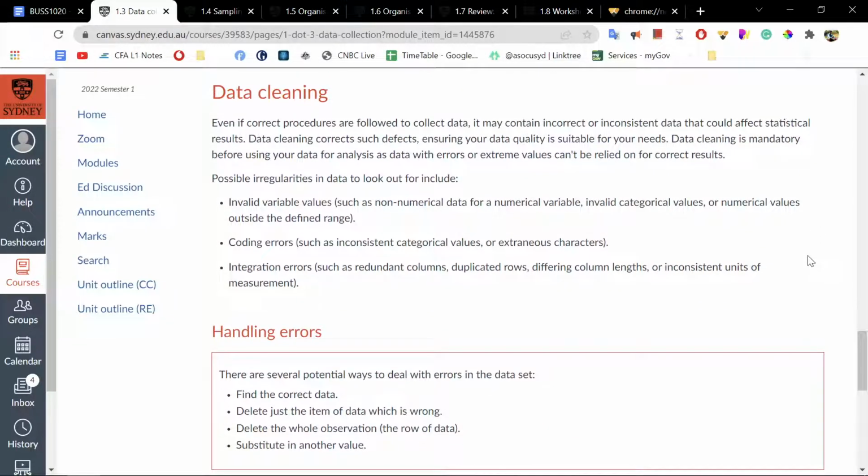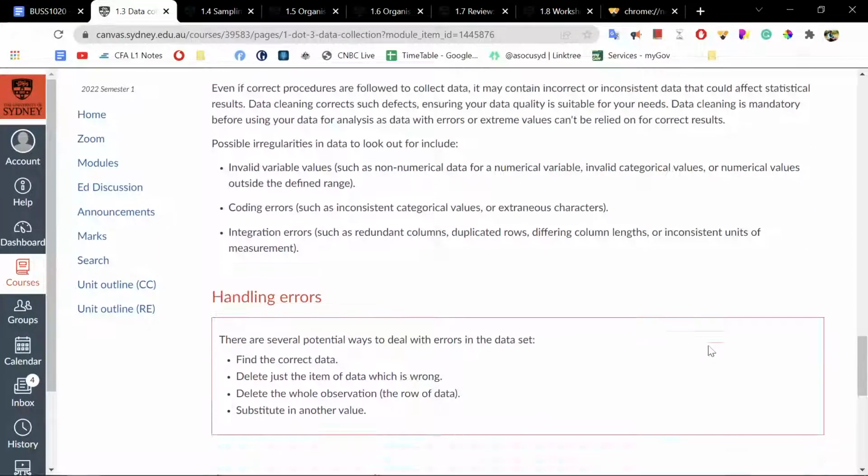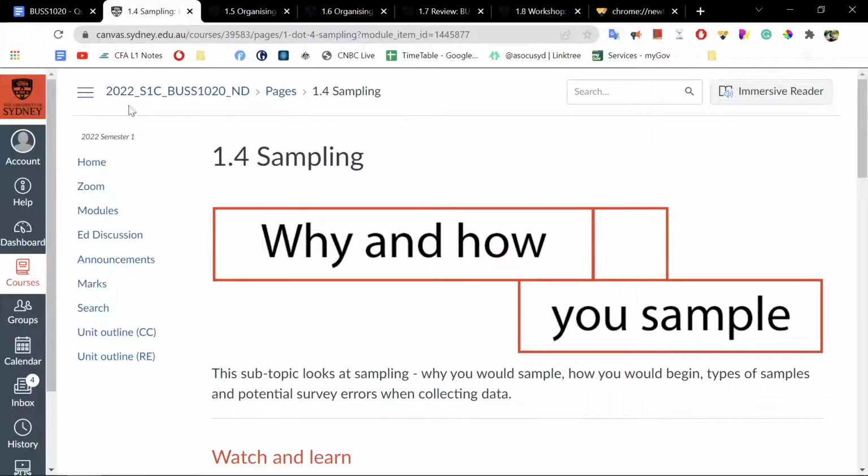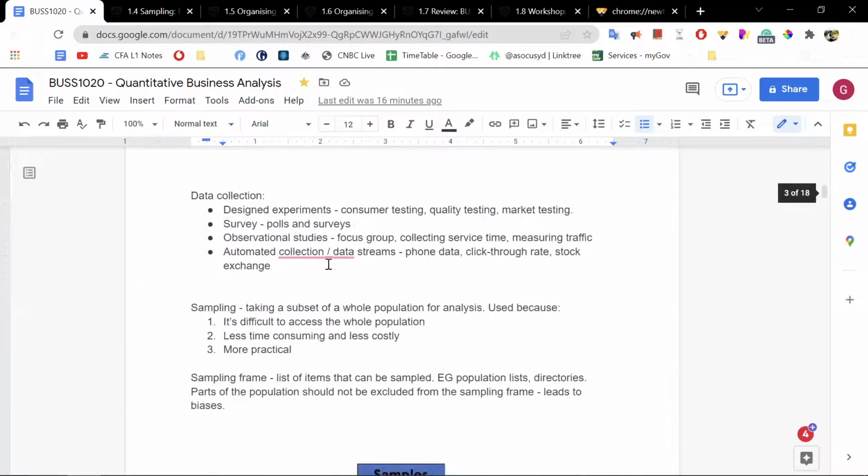Now, of course, when collecting data, especially raw data, there are a lot of errors and perhaps outliers that have to be accounted for. Perhaps there are some untrue responses in these surveys. That's why data cleaning also has to come into play to ensure the validity and accuracy of data. All right. So I think my notes also have that. So data collection: designed experiments, surveys, observational studies, automated data collection such as phone data, click-through rates, or stock exchange information.